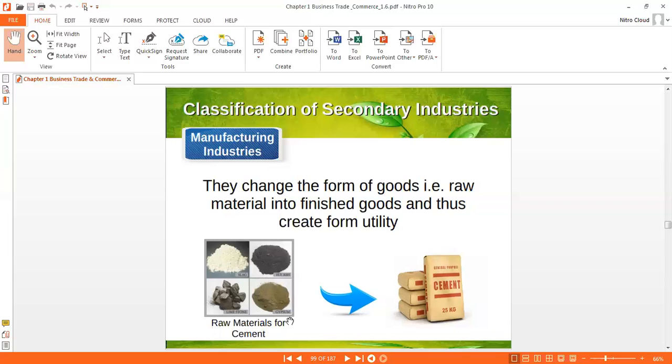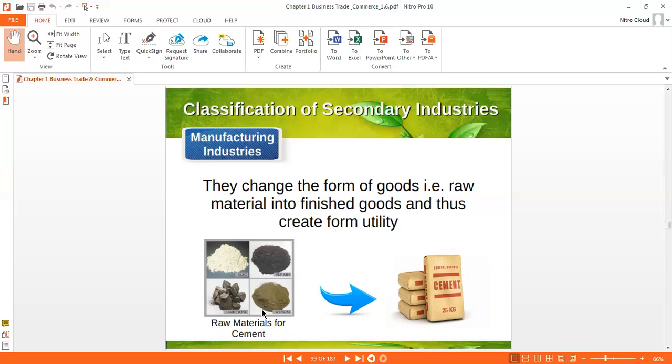Okay, this is a very important question. Which utility is created? Many times this question arises. It is a form utility. They change the form of goods. That's why it is known as creating the form utility. They change the form of the goods. Raw material converts into finished good.